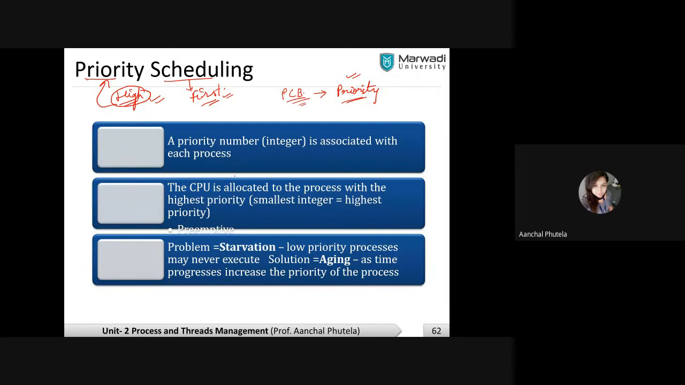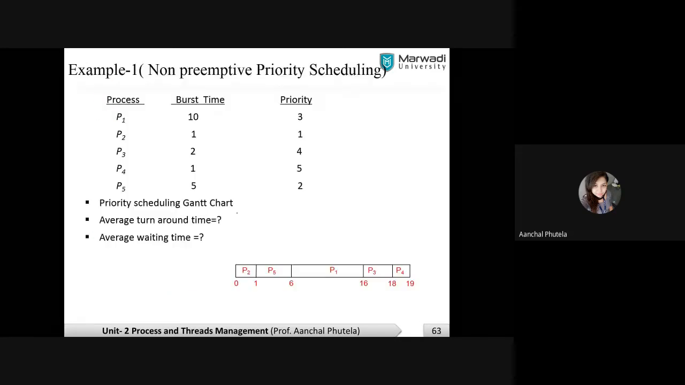So the starvation problem that we faced in the last algorithm, we overcome here in priority scheduling. I will discuss with you after this algorithm how we overcome this problem. Let us take some examples first, and after that we will discuss this.